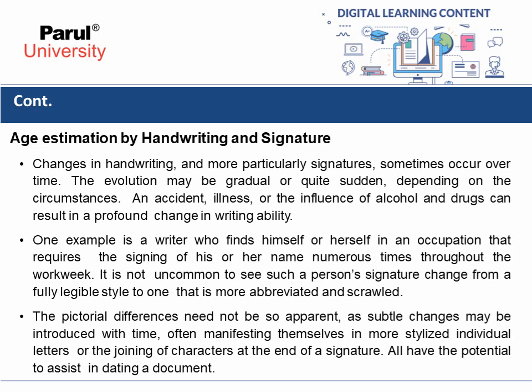The pictorial differences need not be so apparent, as subtle changes may be introduced with time, often manifesting themselves in more stylized individual letters or the joining of character at the end of signature. All have the potential to assist in dating a document.